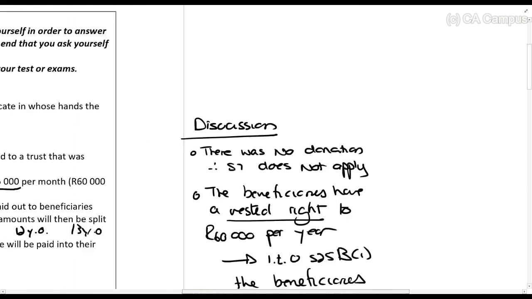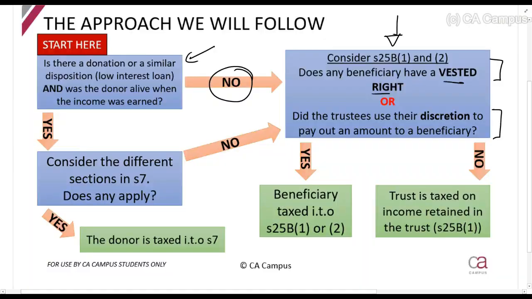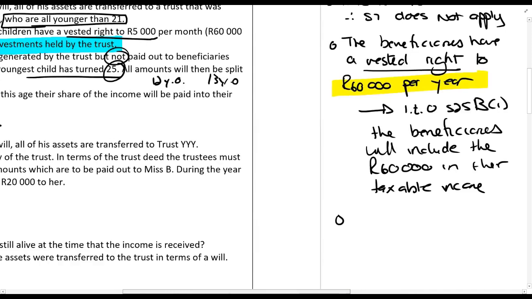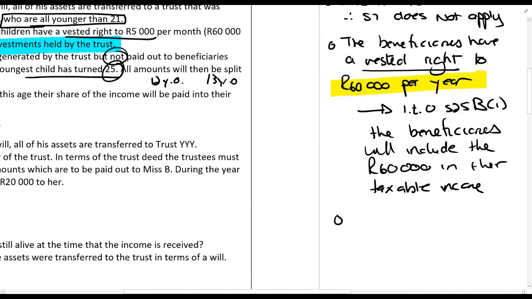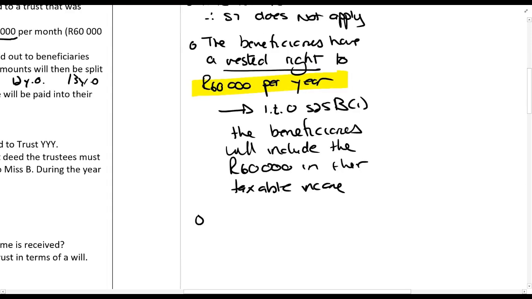So if you have a vested right to it, who will be taxed on it in our approach? Section 25B1, the beneficiary. The first 60,000 rands was paid out to them. They received it in their bank account. The rest of the money, which is retained in the trust, they will only receive when the youngest child turns 25. But they still have a vested right to it, so they still get taxed on it.